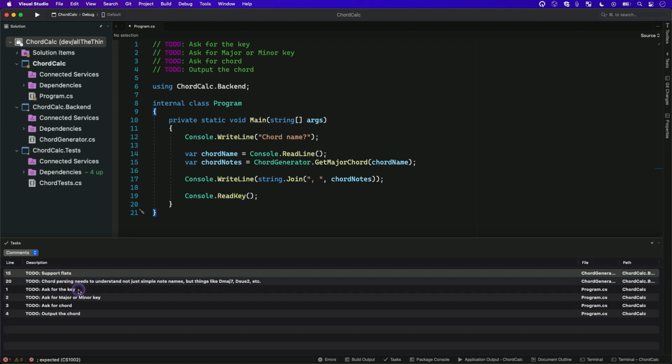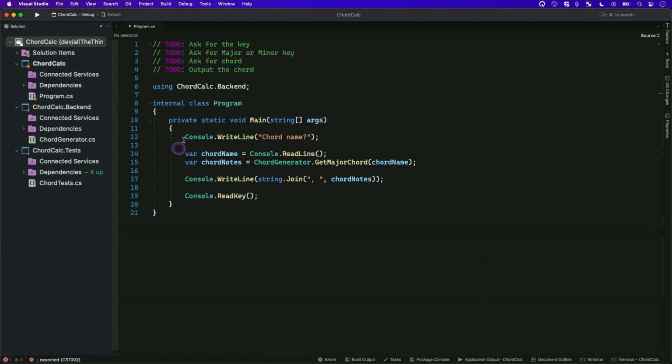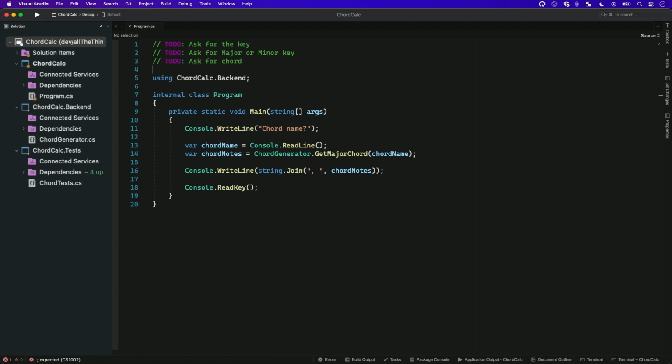Let's say I see that I already did the work here to output the chord, so I can remove that line. I'll call that out too, because it's a long-time feature that many of us take for granted, but if you're new to the IDEs, you might not realize that the to-do list is sitting there.